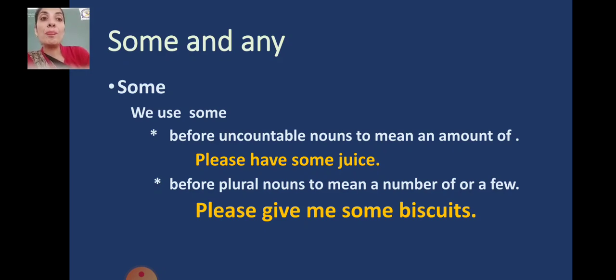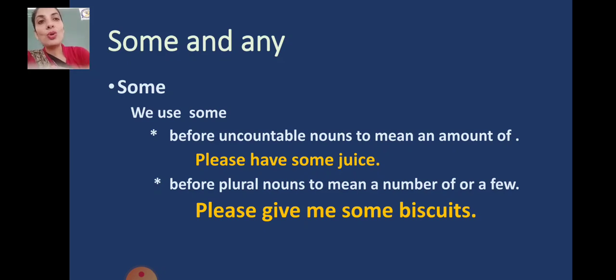And again, before plural nouns to mean a number of or a few. Now plural nouns. Plural means, of course, they are countables. And how can we make use of some over there? Please give me some biscuits.